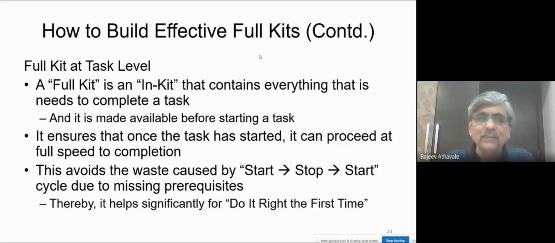This avoids the waste caused by start, stop, start, stop, start, stop. That is an unnecessary cycle, and this happens because some prerequisites are missing. So if we have that, it will encourage us to follow the slogan that we give: do it right the first time. Otherwise we don't enable people to do that. This is one of the ways to enable them to do that.